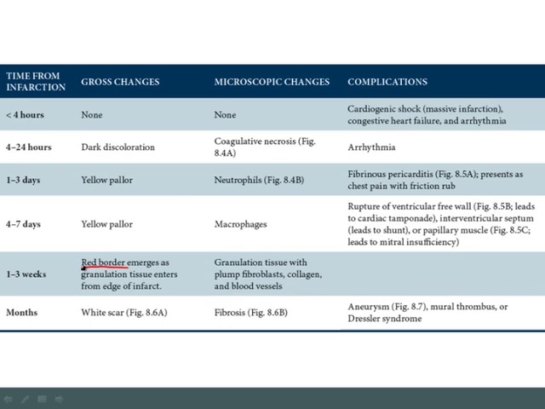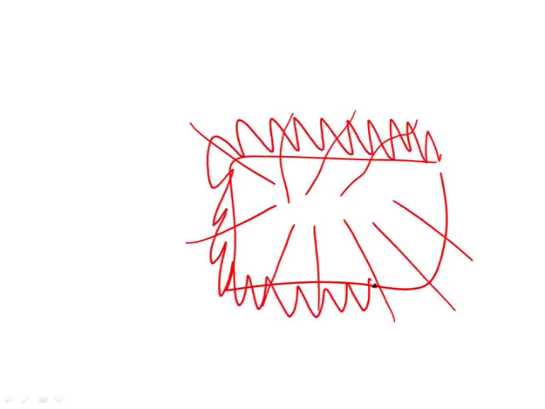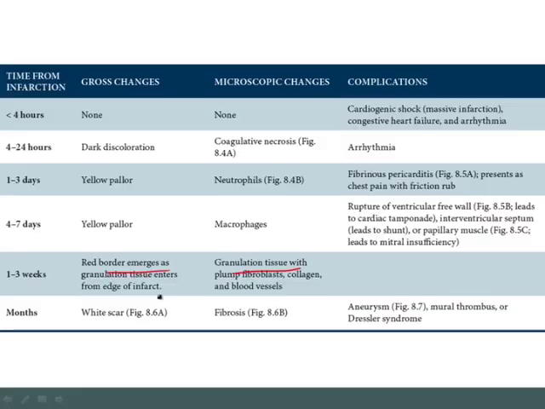Now, the reason it comes in from the outside of the dead tissue is the following. If this is the area of necrosis, then the blood vessels are going to come from the normal tissue out here and begin to grow into the area of necrosis to form the granulation tissue. And so initially what you're going to see is a red border to the area of the dead tissue, and that is going to be the hallmark of granulation tissue. That's why we say here that when granulation tissue comes in, you'll see a red border emerging from the edge of the infarct.